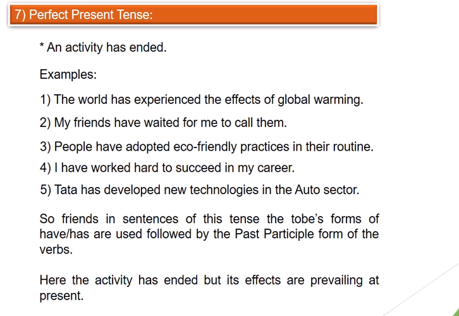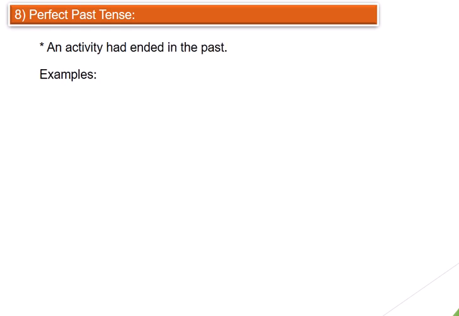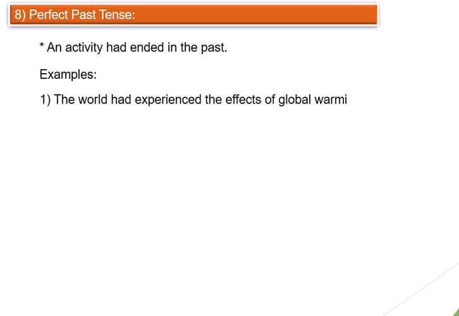So let's move ahead, and we have another tense, the past perfect tense, on your screen now. That's it, number 8, the past perfect tense, and its definition is an activity had ended in the past. For example, the same examples are there, same as the present perfect tense. I have made little changes. Instead of have or has, now you can see had in it according to the definition of this tense. So the word had, and the past participle form of the verb is always there, because in all the perfect tenses the past participle form of the verbs is used.